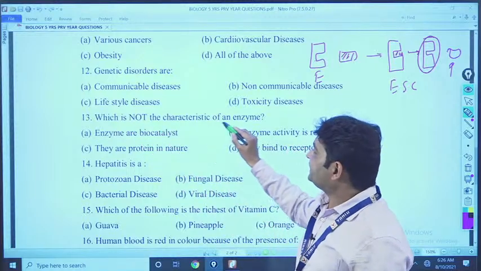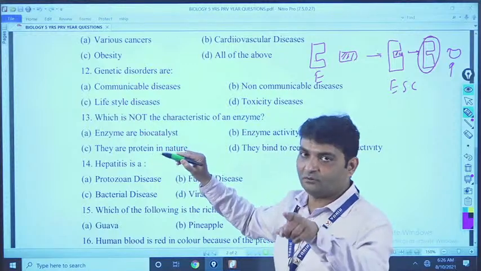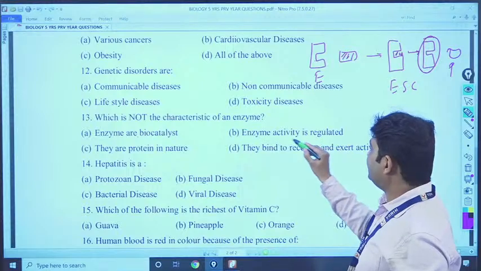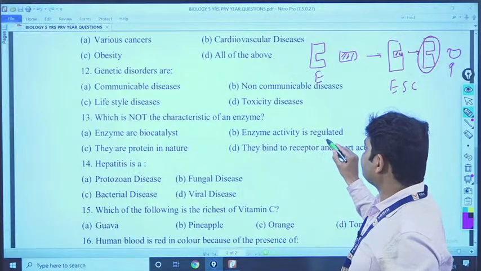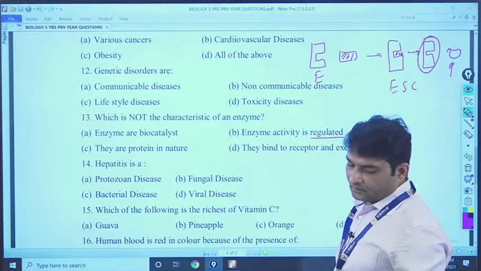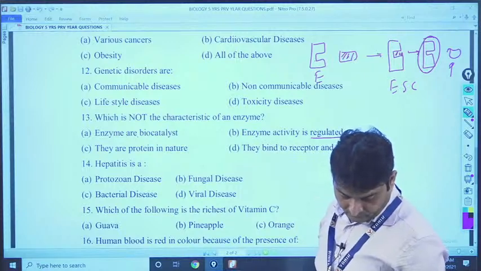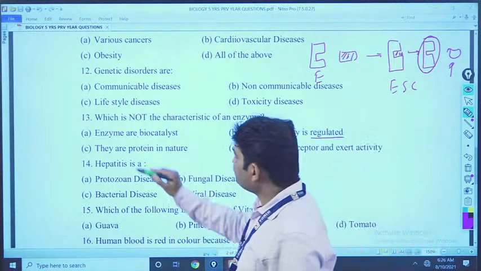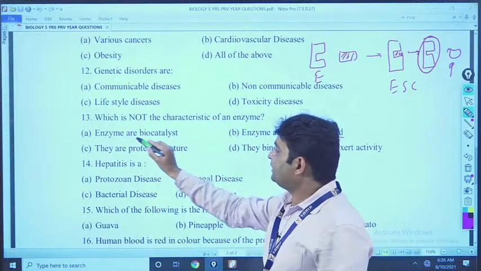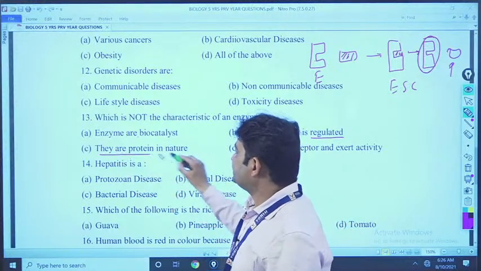Which is not a characteristic of an enzyme? Enzymes are biocatalysts. Now I told you, so this option is correct. Now enzyme activity is regulated. That is also correct. Yes or no? Which is not correct? Enzymes are biocatalysts, that is correct. Now this option, it is proteinous in nature.